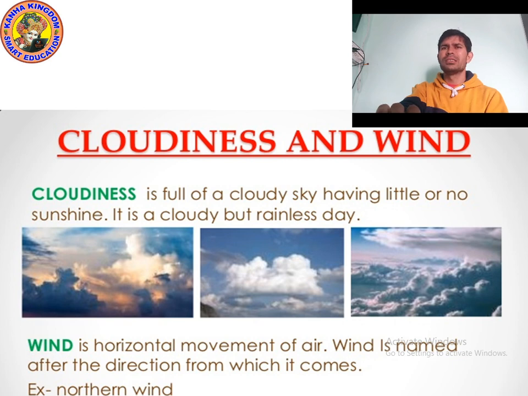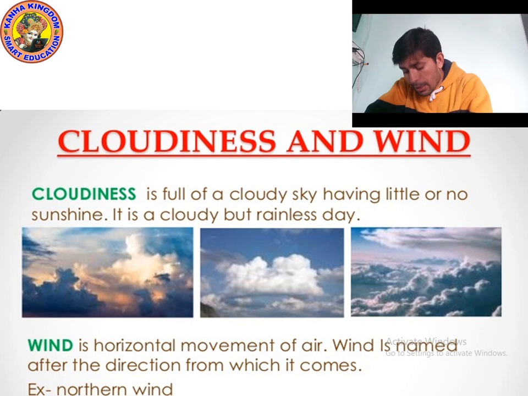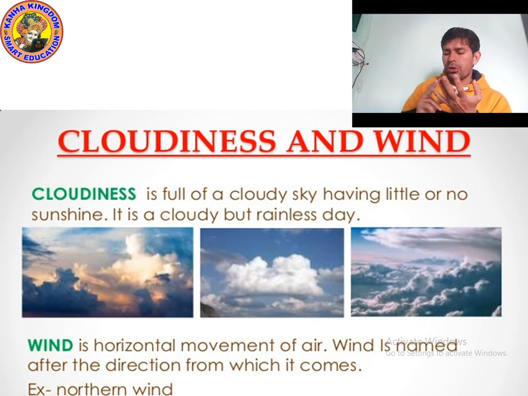so there is a lot of change in the weather over a week or month, and all these changes in the weather are caused by the sun. I also told you about temperature in the previous class. So what is temperature? Temperature is the measure of the degree of hotness or coldness of an object.